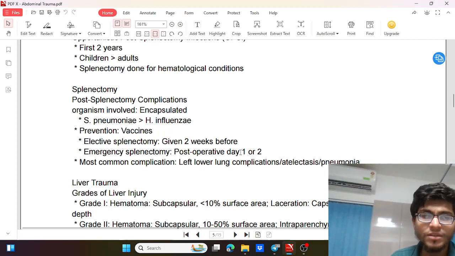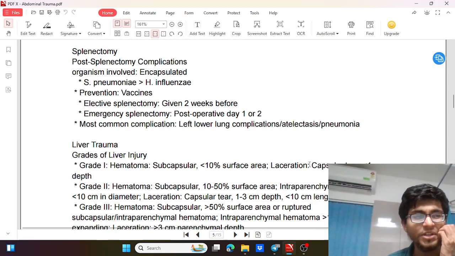The most common complication is lung complication, that is left lower lung complication, atelectasis and pneumonia, collapse of lung or pneumonia. So these are the common complications after splenectomy.